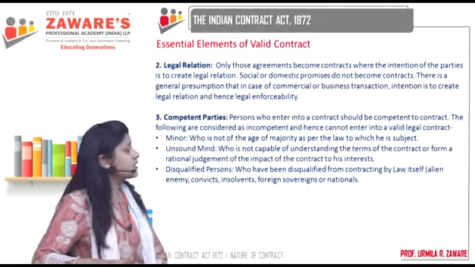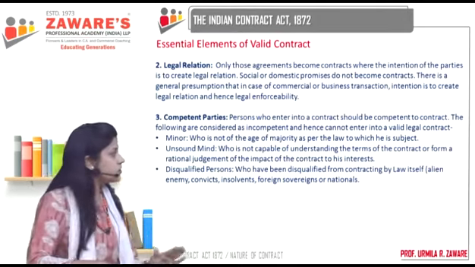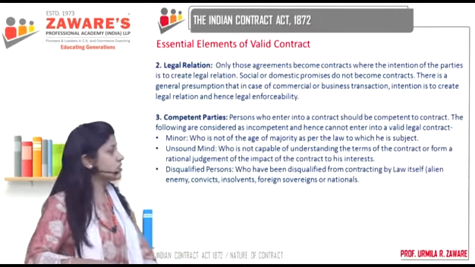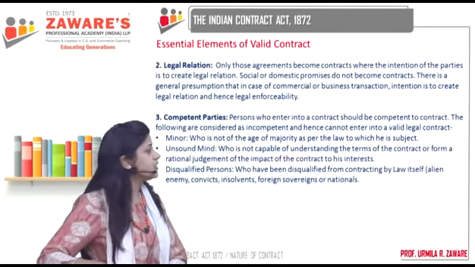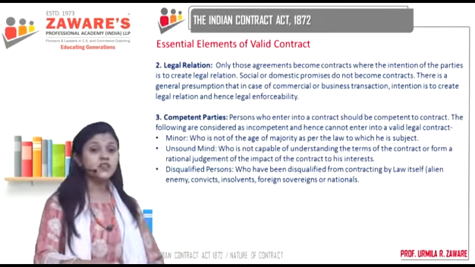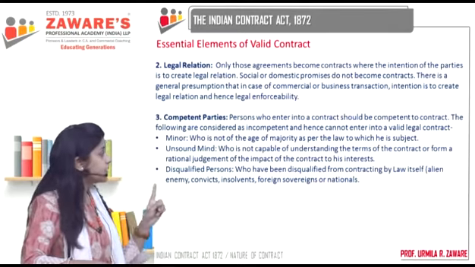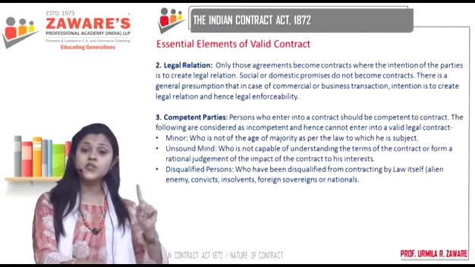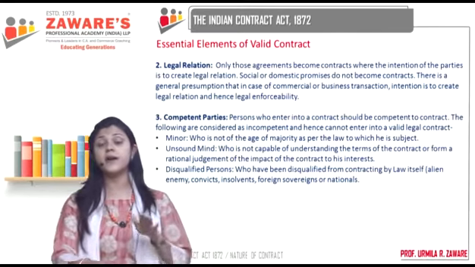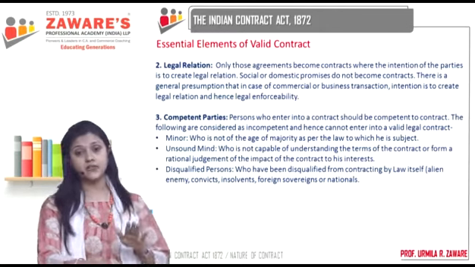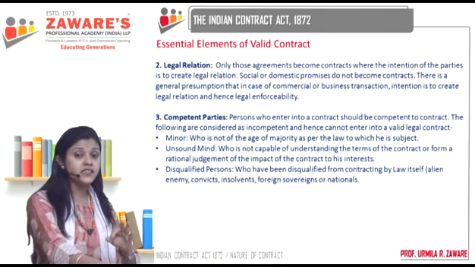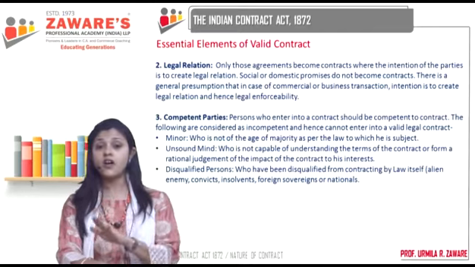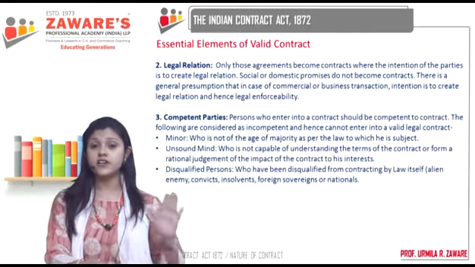The following are considered incompetent and hence cannot enter into a valid legal contract. Who are incompetent? A minor, a person of unsound mind, and persons who are disqualified from contracting by law itself. Okay? So these three categories the law says cannot enter into contracts.